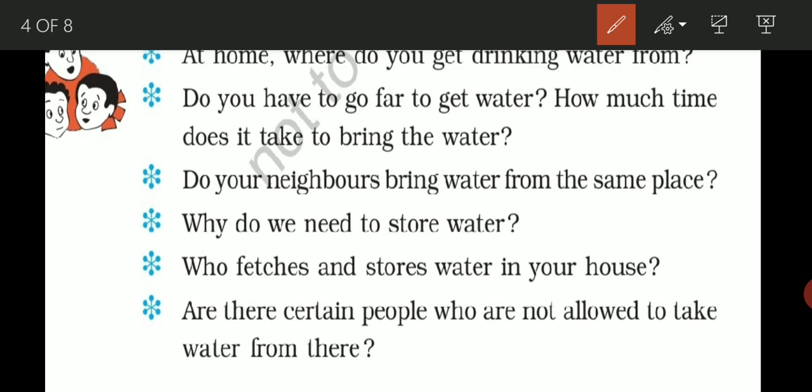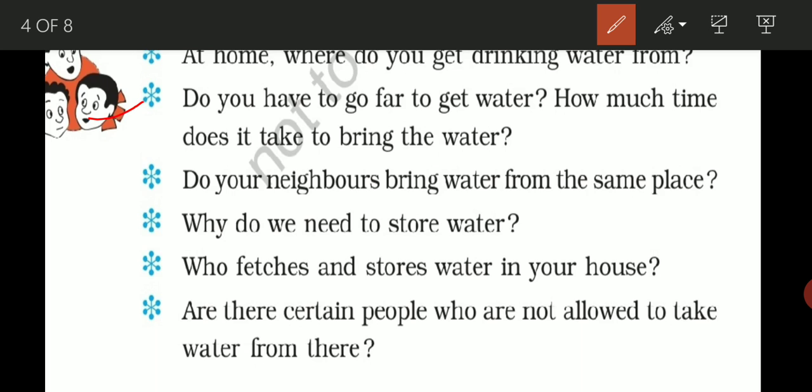Now the next one is, do you have to go somewhere to get water? How much time does it take to bring the water? Students, in the earlier time, if you ask your grandparents, they will tell you that in the beginning there were not a lot of sources of water, so they needed to go afar for collecting and storing the water.